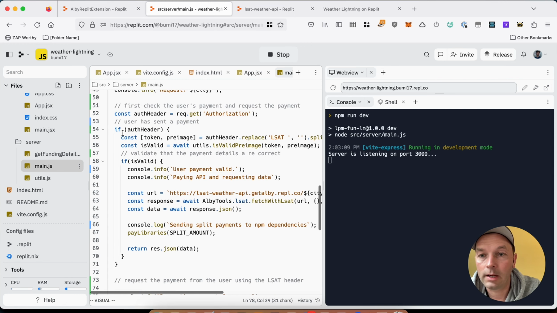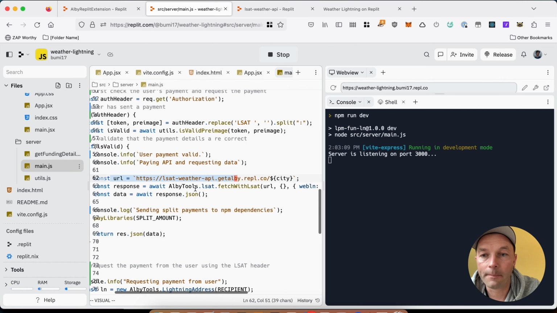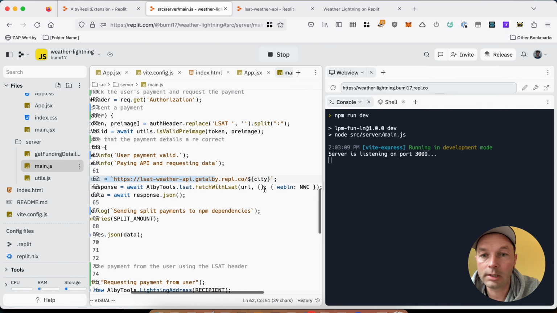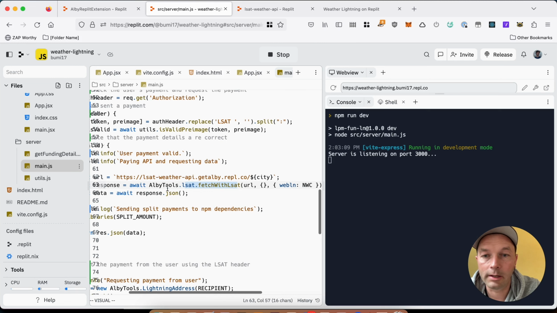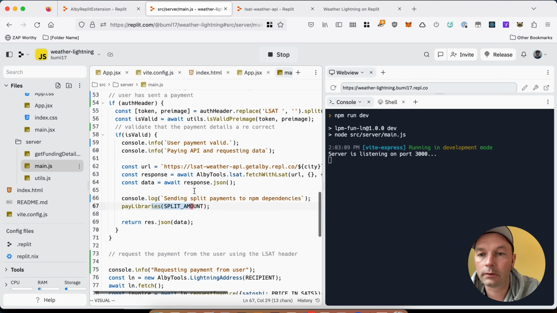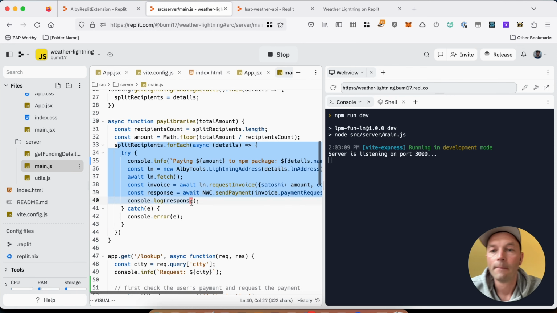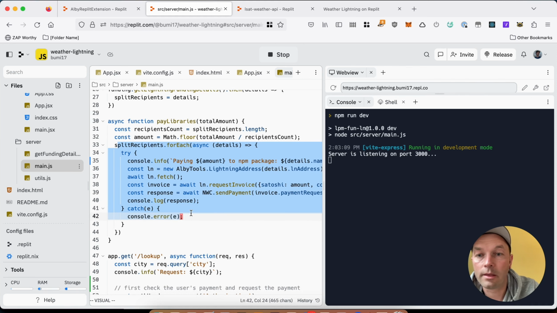If the user has paid and the payment is valid, then it requests the details from the weather API using LSATs, automatically paying the weather API, and then it's sending the split payments to all the libraries, which is this small function up here, which just iterates over all the dependencies that have Lightning information in their NPM package JSONs.